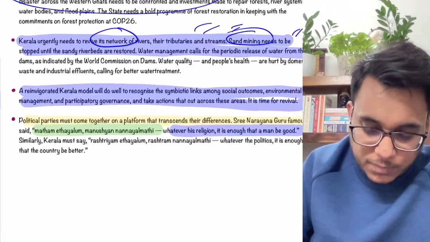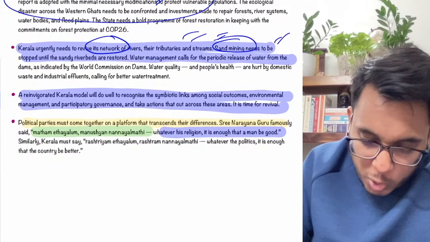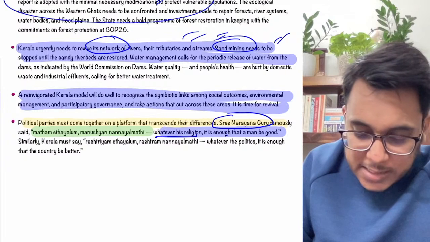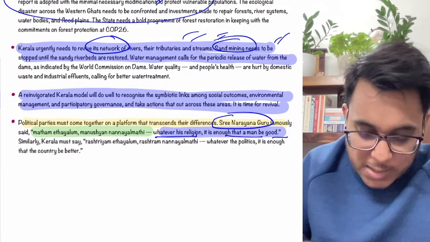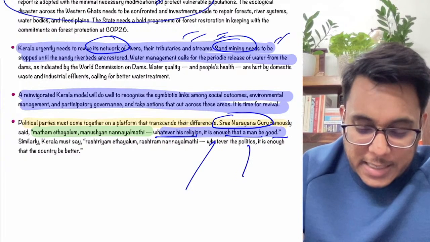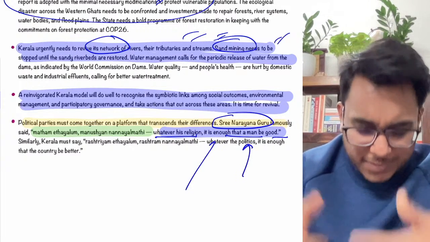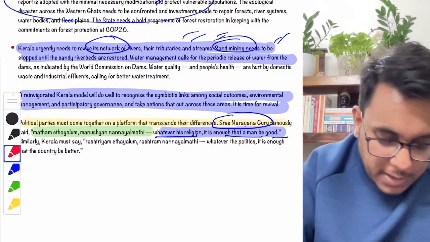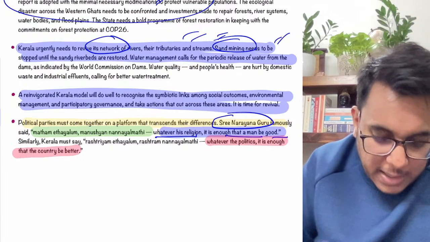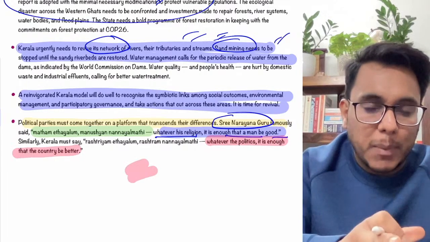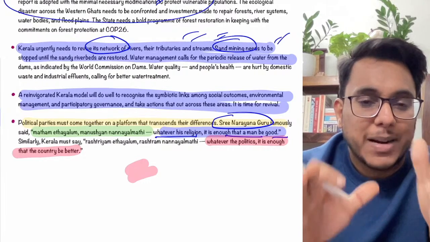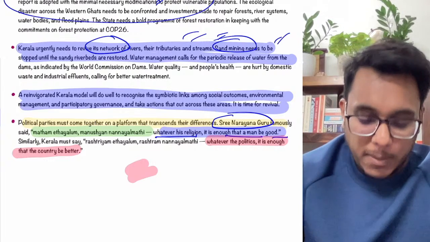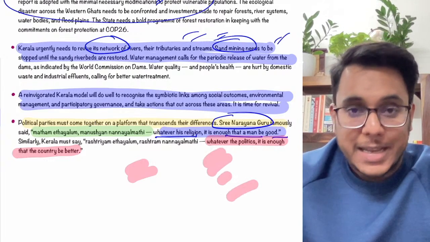Now guys, here there is one particular quote given by Sri Narayana Guru. It says that whatever his religion, it is enough that a man be good. So this particular dictum can be implemented in Kerala and even the entire country's politics, that whatever the politics, it is enough that the country be better. Parties are doing politics, they belong to different political parties, but make sure that you are making the country stronger, you are making the country more developed. So this is something which was there in the article, you can use it.